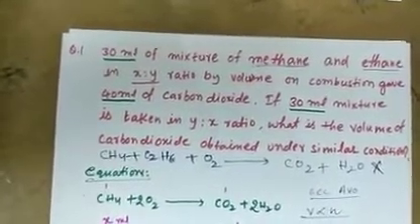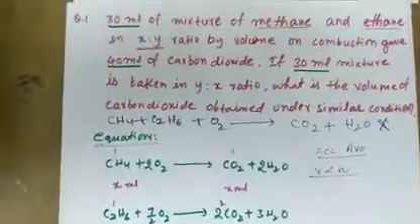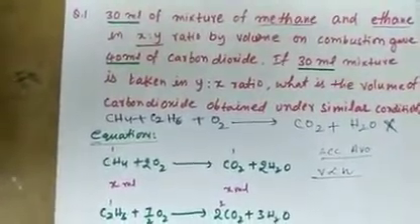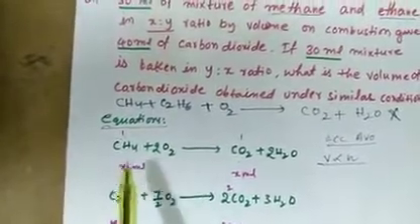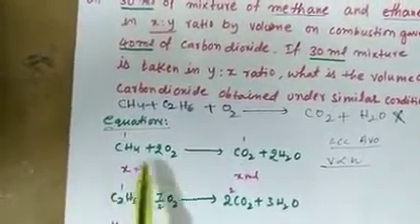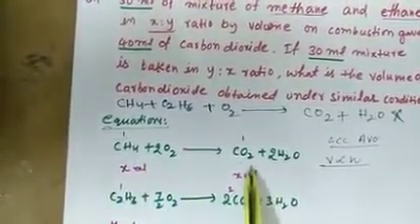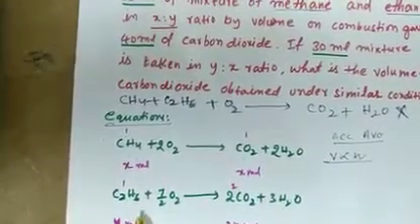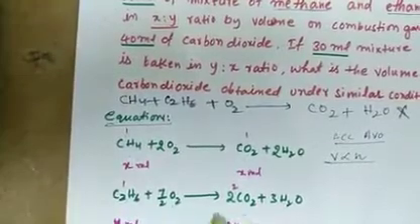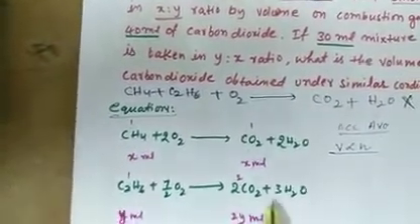So now I am discussing this. First you have to write the combustion equation of methane and the combustion equation of ethane. The combustion equation of methane is CH4 plus 2O2 gives CO2 plus 2H2O. The combustion equation of ethane is C2H6 plus 7/2 O2 gives 2CO2 plus 3H2O.